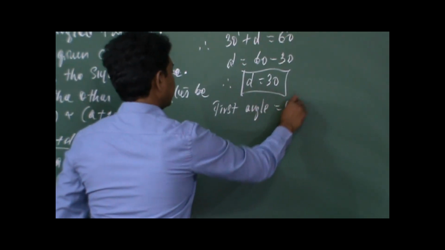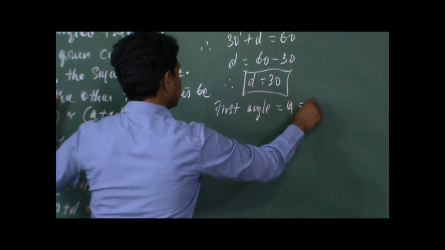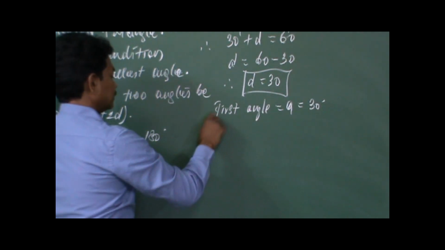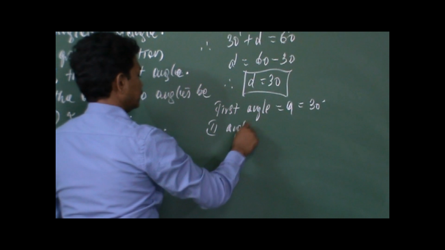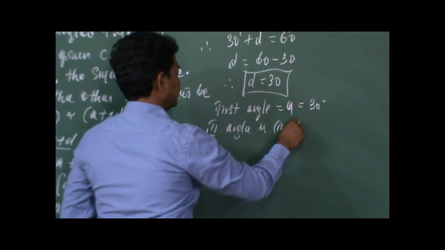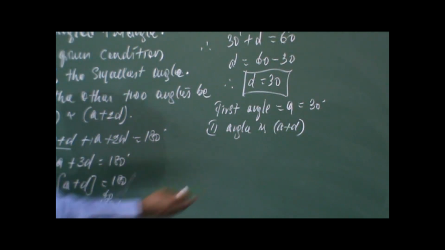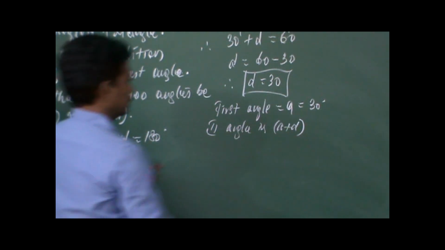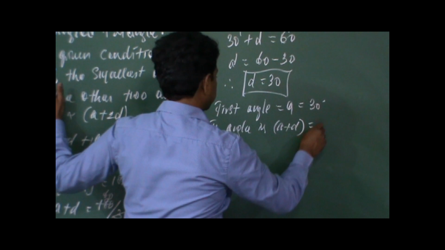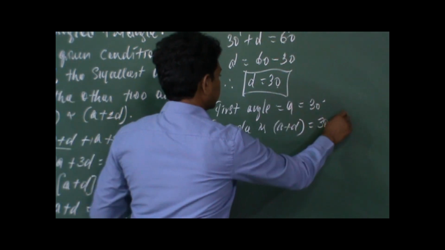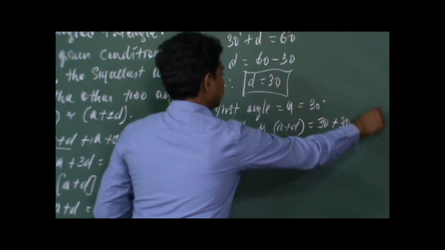First angle is A, which is already given as 30 degrees. Second angle is A plus D, because the angles are in AP. So A stands for 30 and D stands for 30, so it is 60 degrees.